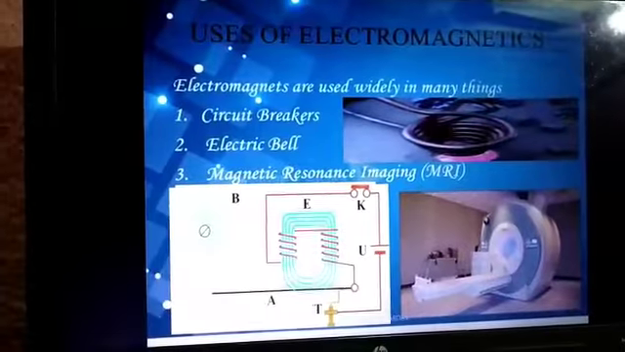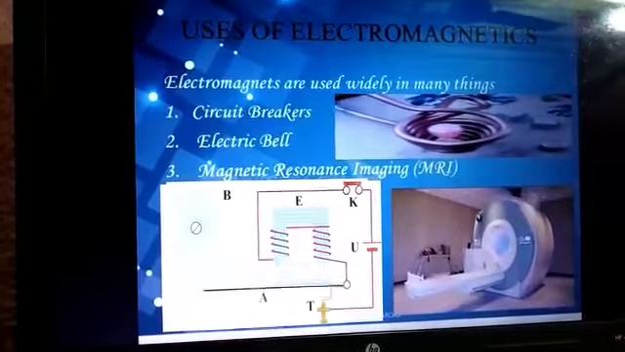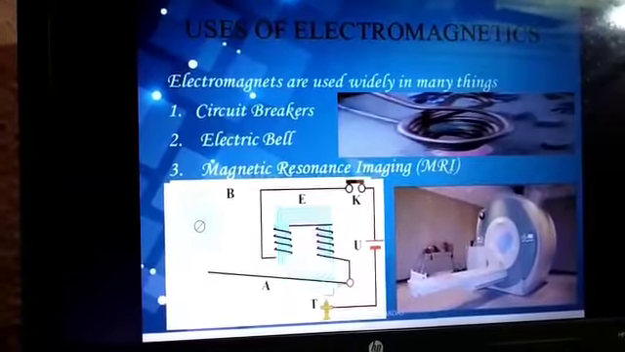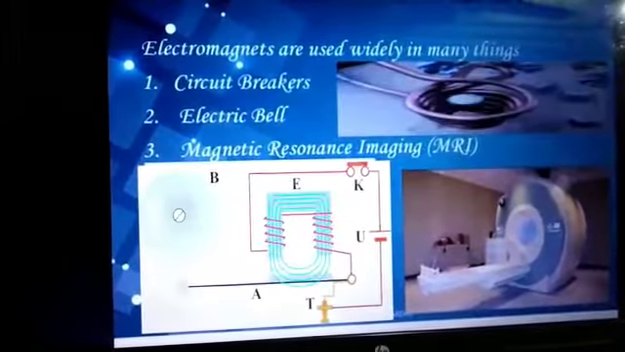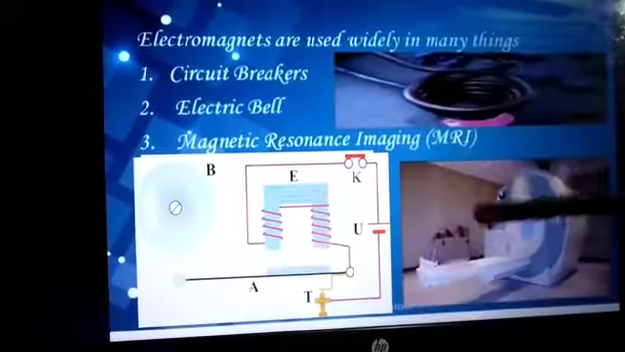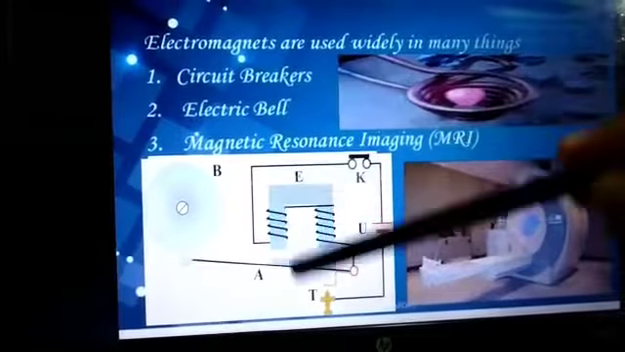Uses of electromagnet. It is used in circuit breakers, in electric bells, and in magnetic resonance imaging. You can see as the circuit gets completed, the bell starts ringing.